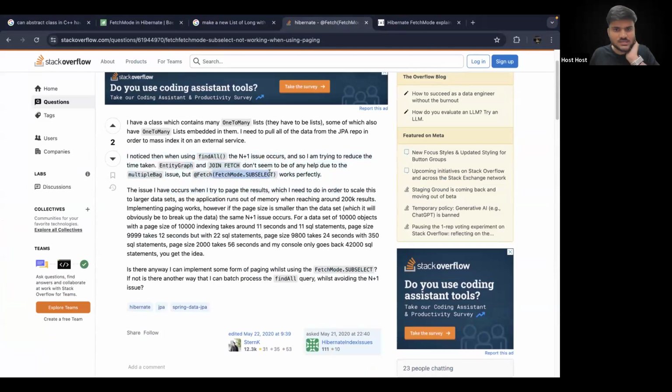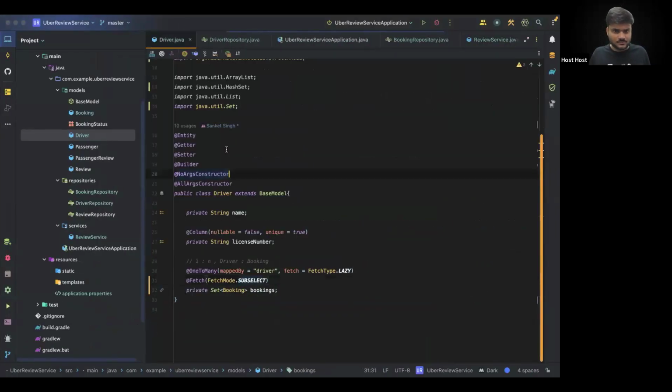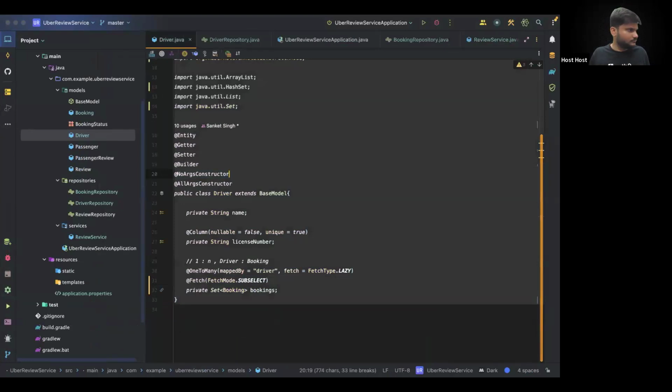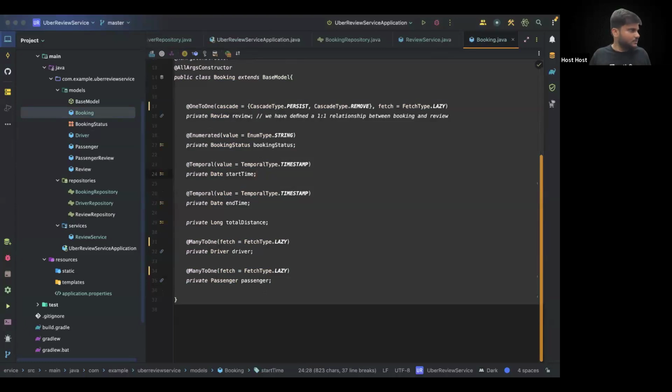You can see subselect works. Why is it not working for us? Where is our booking? This is booking. We have made everything lazy as well.